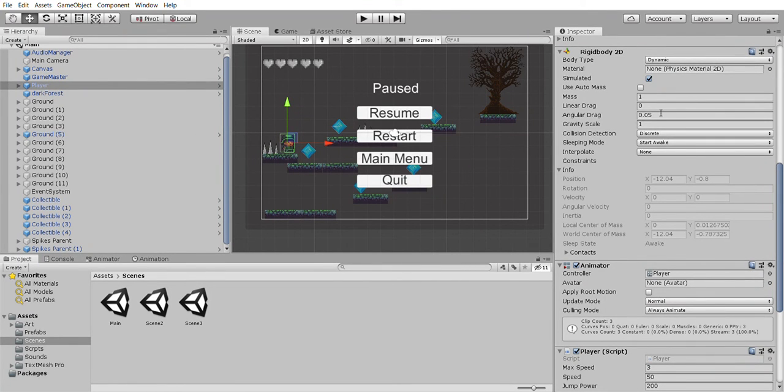With the player, you also have gravity, and currently I have the gravity scale set to 1. I found that it was a lot easier to move around and maneuver when it was set to 1.